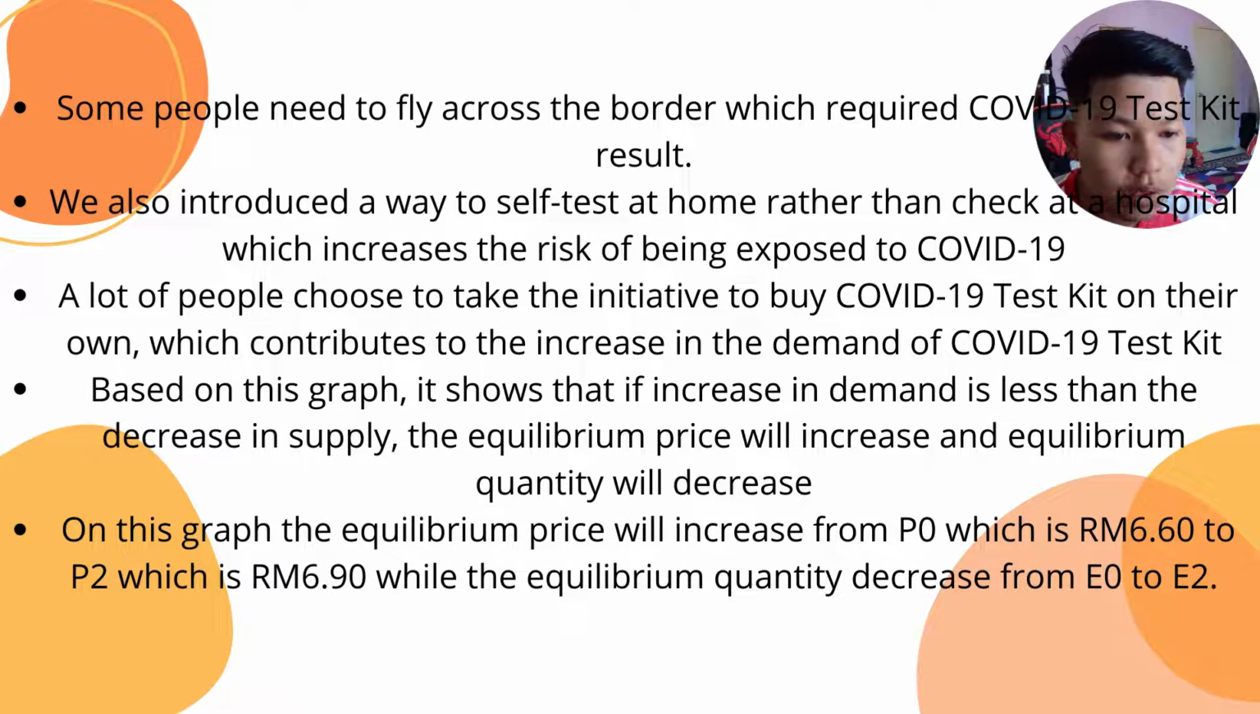Based on this graph, it shows that if the increase in demand is less than the decrease in supply, the equilibrium price will increase and equilibrium quantity will decrease. On this graph, the equilibrium price will increase from P0, which is RM6.60, to P2, which is RM6.90, while the equilibrium quantity decreases from E0 to E2.